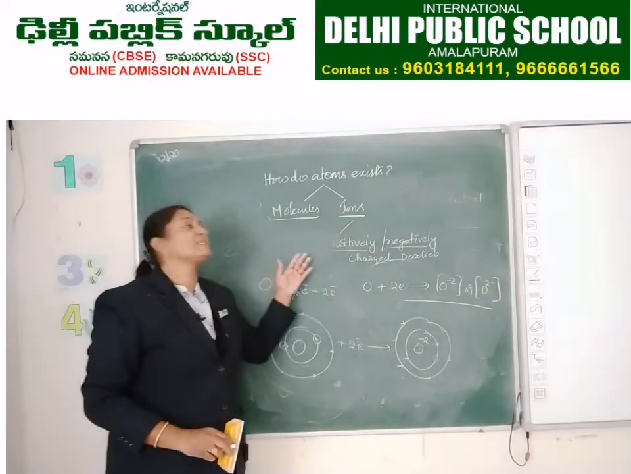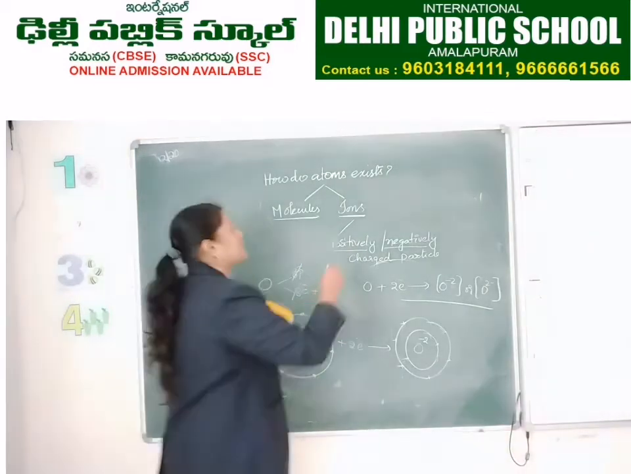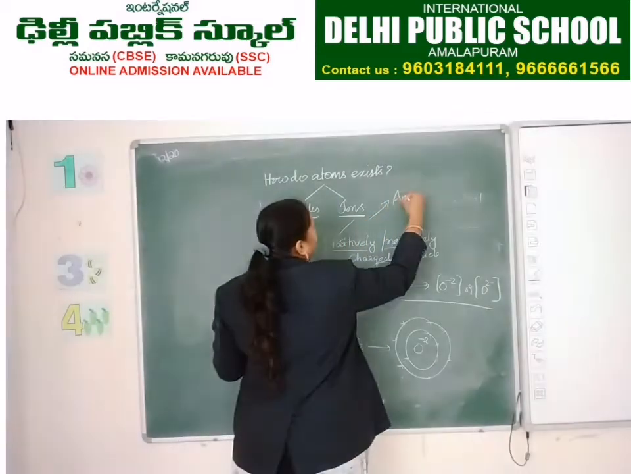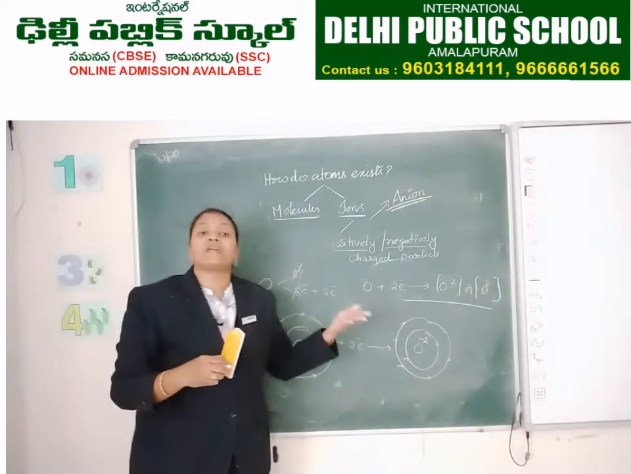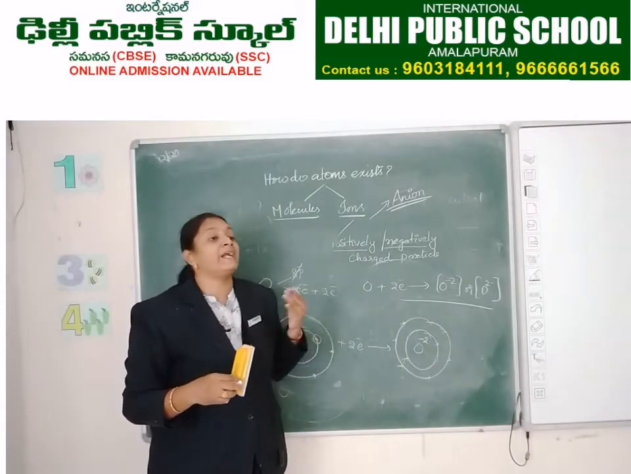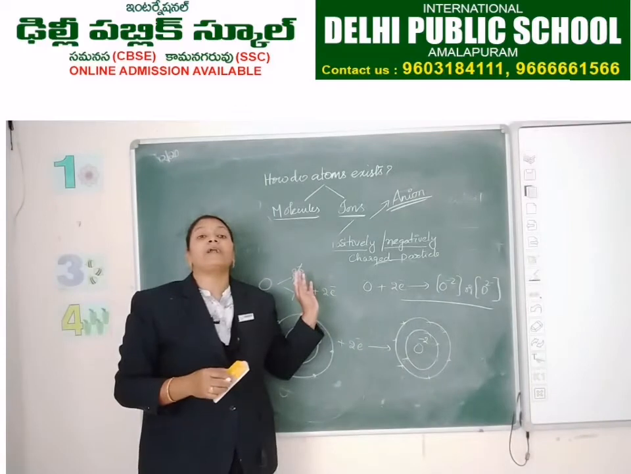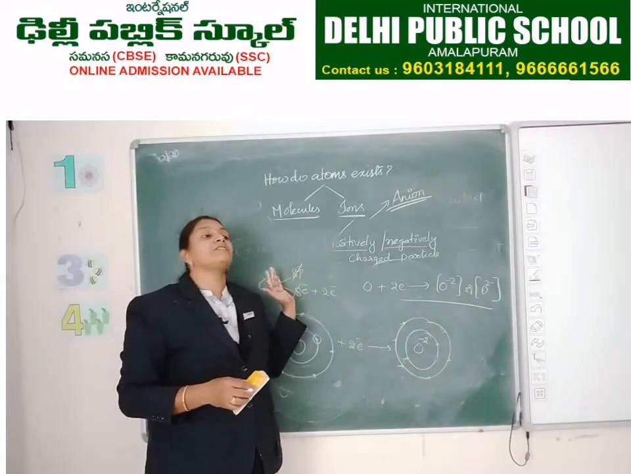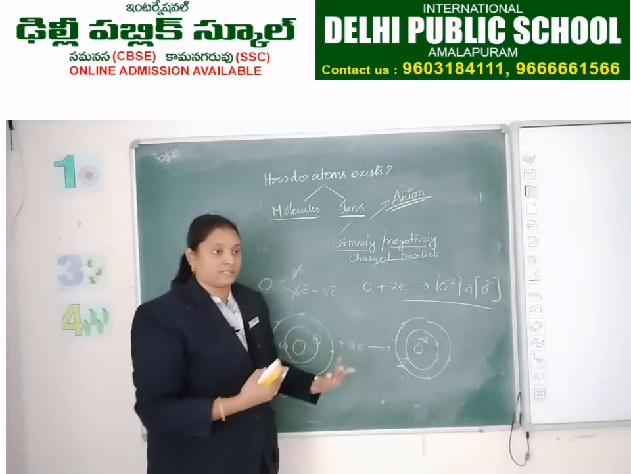Okay, this is about negatively charged ions. A negatively charged ion is called an anion. Positively charged ions are called cations and negatively charged ions are called anions. Let us see what happens when a negatively charged ion and a positively charged ion share electrons.